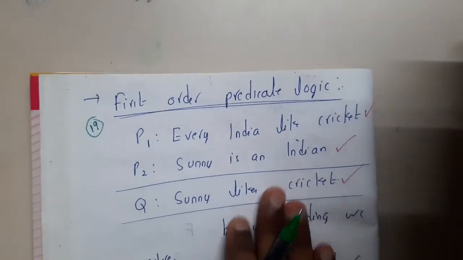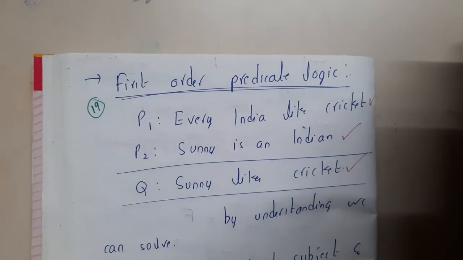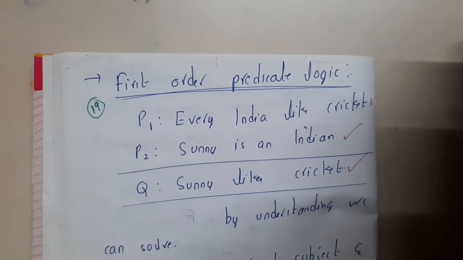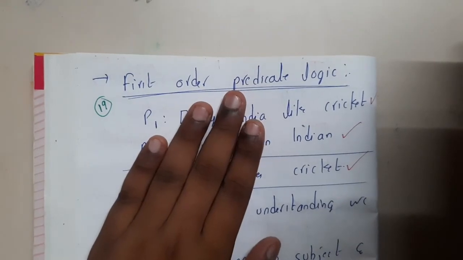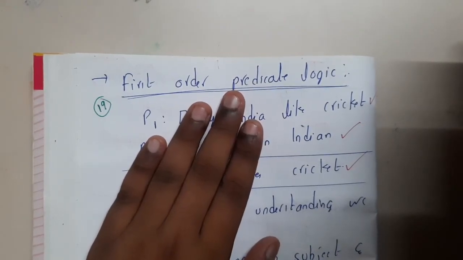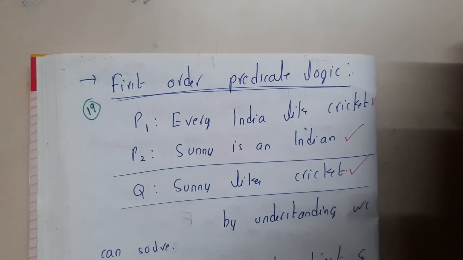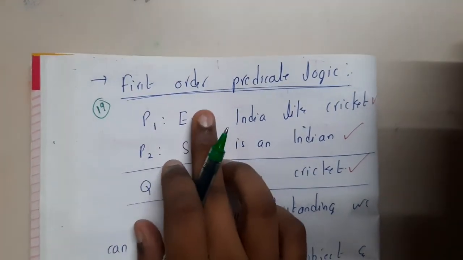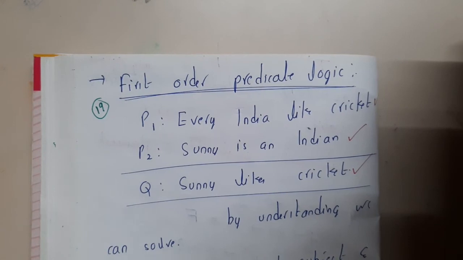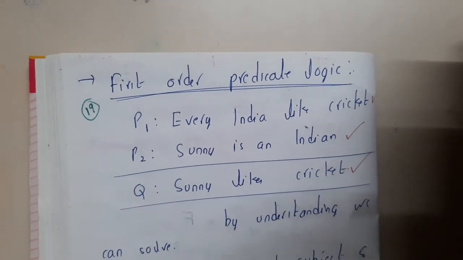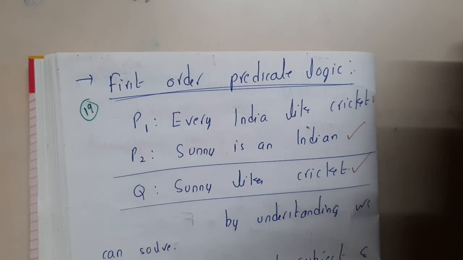In the next lecture, we'll be discussing first order predicate logic, guys. To be clear, the students who do not prepare this particular topic are going to answer it wrong, guys. Most of the time the statements will be given in such a way as to confuse the students. So make sure that you attend the first order predicate logic questions, because they are easy to score. I hope everyone got a clear idea on the initial part. In the next lecture, let us continue with the next topic.